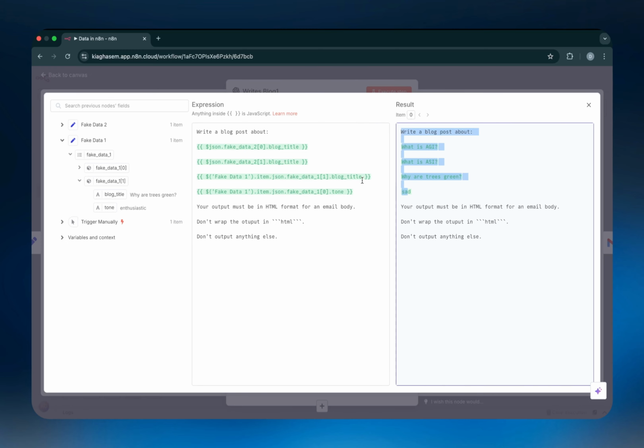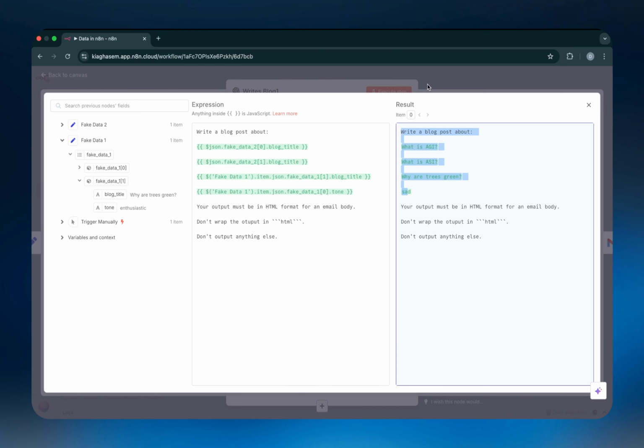So calling on data from previous nodes is a fundamental part of building automations inside n8n. And it's very, very important you understand how you can do it correctly. And as I said, and as I just showed you, it's really not that hard once you grasp the concept. But it probably will take you a couple of times of practicing it to actually understand it as well as I do. So I'd recommend opening up an instance inside your own n8n and just trying to call on previous objects and see if you can understand it how I've explained it.